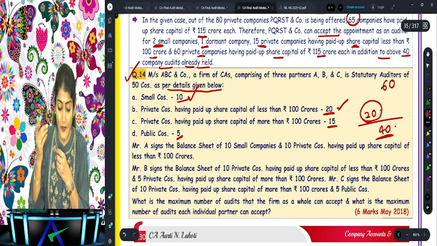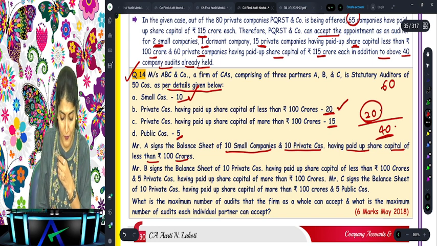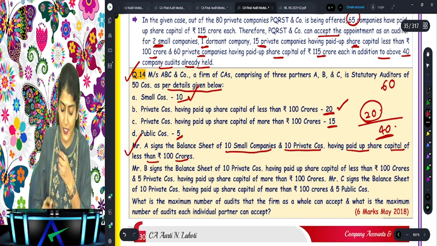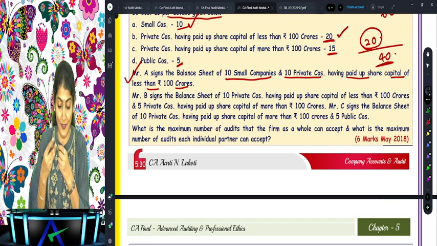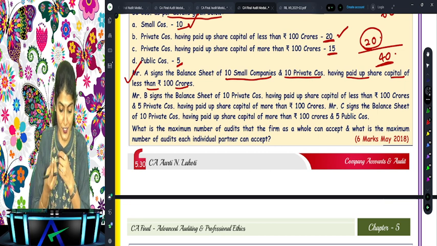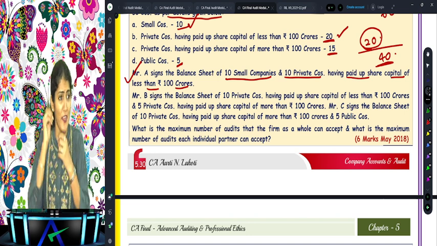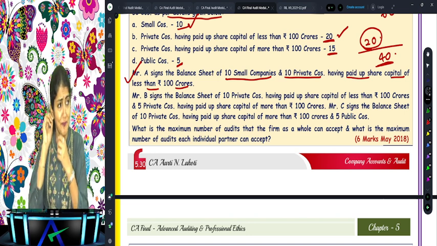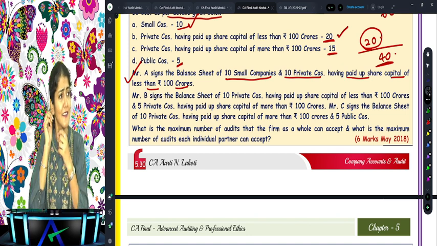40. Right, A signs the balance sheet of 10 small companies and 10 private companies having paid up share capital of less than 100 crore. How many more balance sheets can A sign? I really was looking for an opportunity to check your attention. I got that opportunity. How many more balance sheets can they sign? Seriously? For the 5 and 10, get up, stand up, do 5, 10 push-ups. No, do 5, 10 sitting like that, crossing your ears and like that.